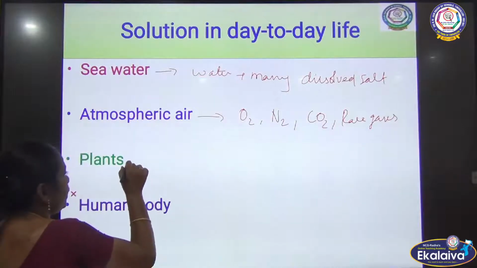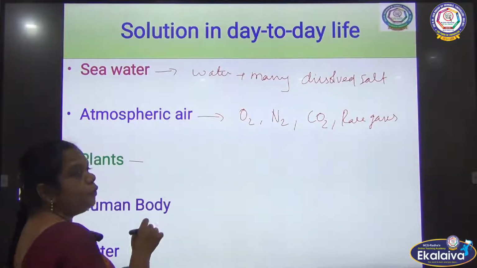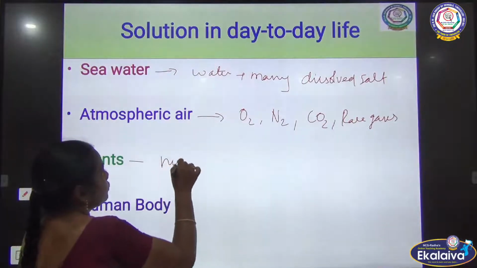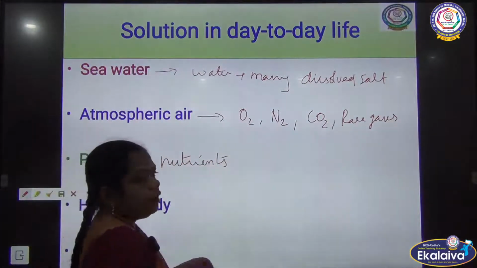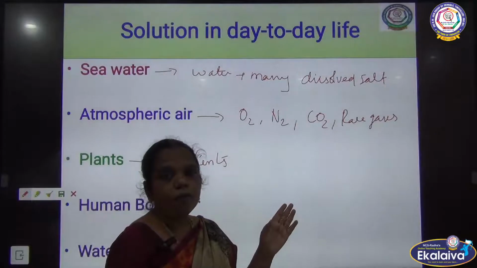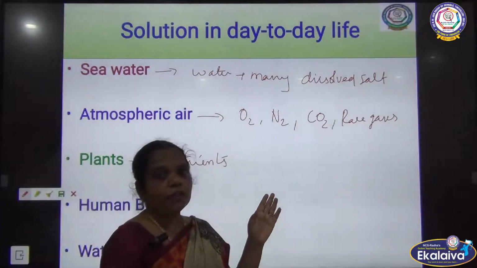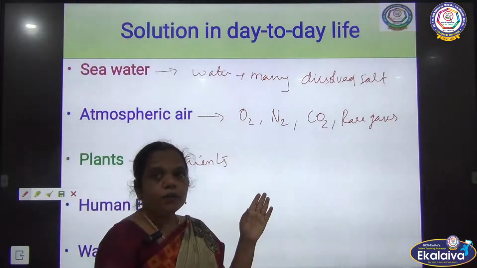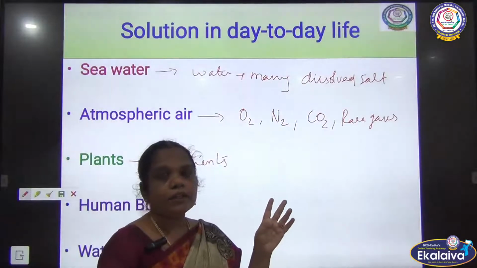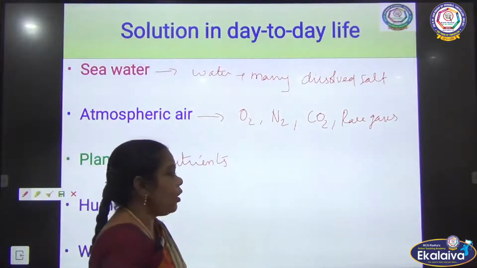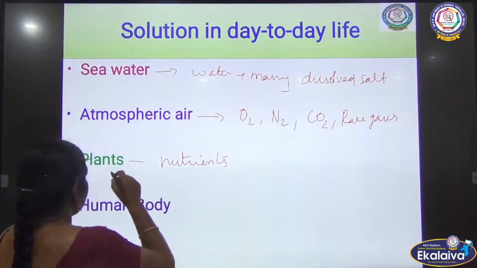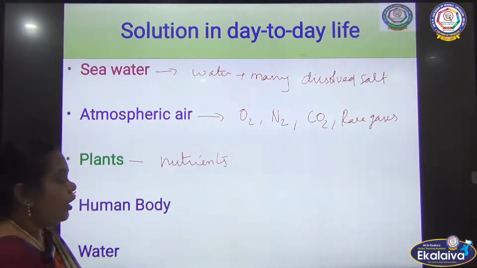In plants, the plants obtain nutrition from the soil in the form of solution only. The plants need nutrients like nitrogen, phosphorus, magnesium. They absorb these from the soil, and the nutrients are found in the form of solution.